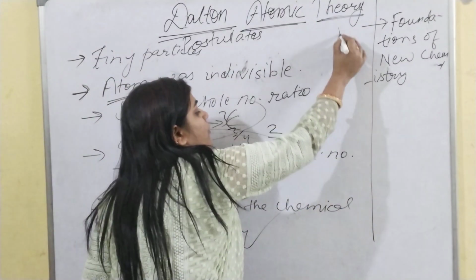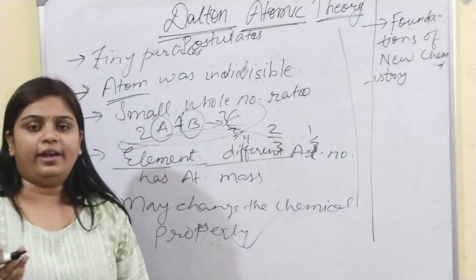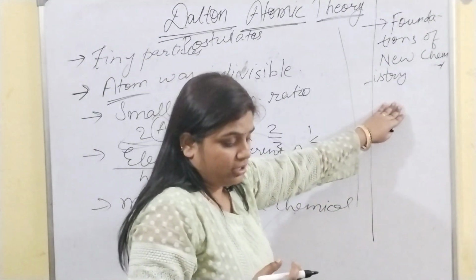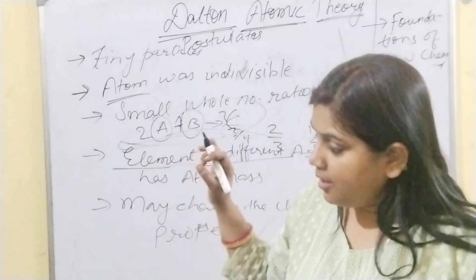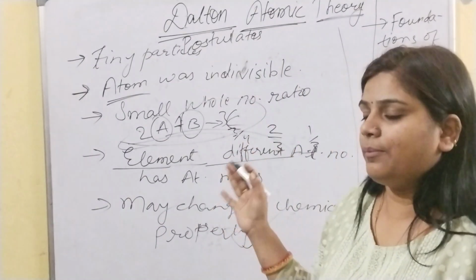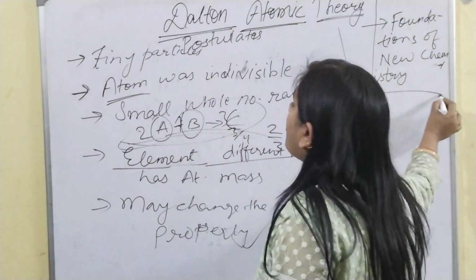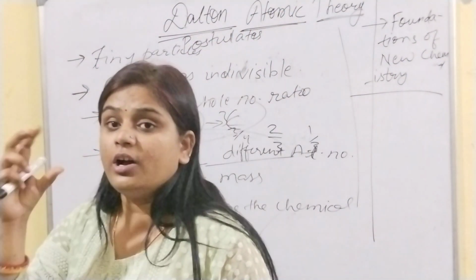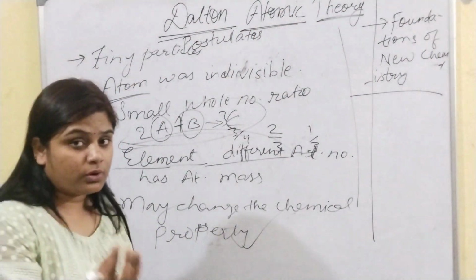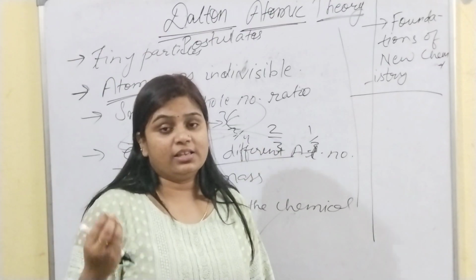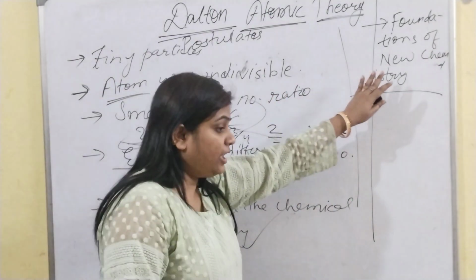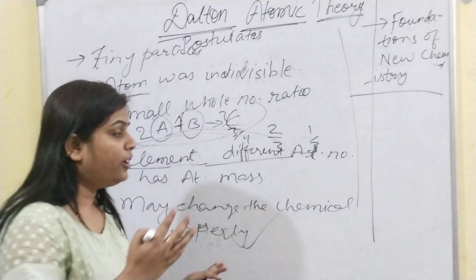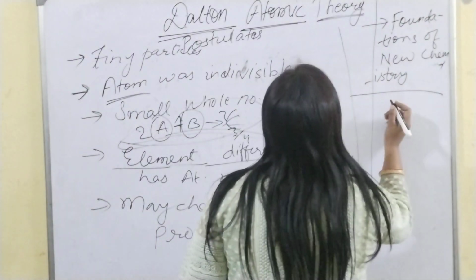So this was the theory given by John Dalton, but it laid a milestone in chemistry. Actually, after the discovery of the atom and working on the nucleus or radius of the atom, there were some limitations of Dalton. What were the limitations?